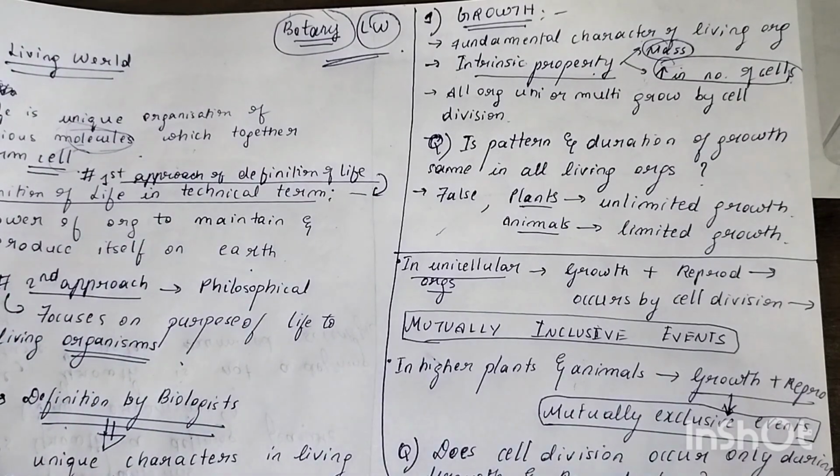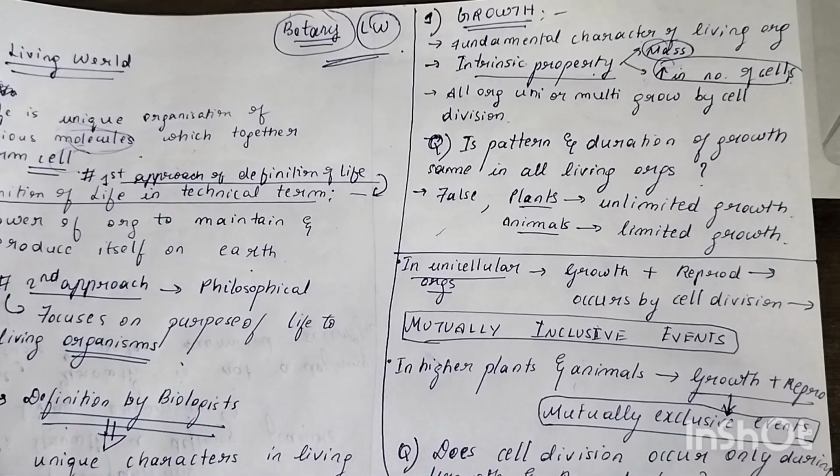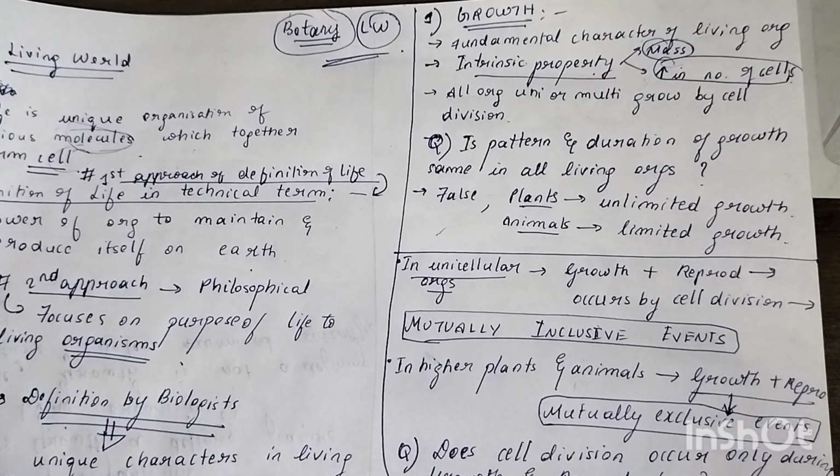Okay, so in a non-living organism, am I growing intrinsically? No, I'm not growing intrinsically, I'm growing extrinsically. How can I grow in an extrinsic way? Basically by accumulation of substances.